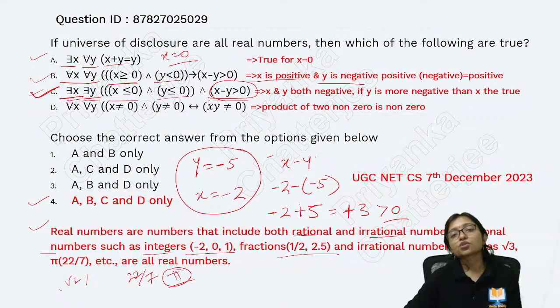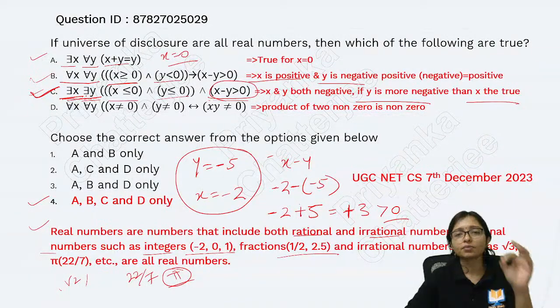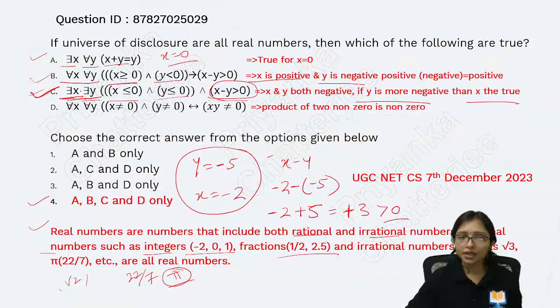Yes, got it. So what do I have to take? If y is more negative than x, for any value where y is more negative than x, for that I can prove this one true. Because it is there exists, for a single value also, if I am able to prove it, then it is correct. So that's why option C will be correct.